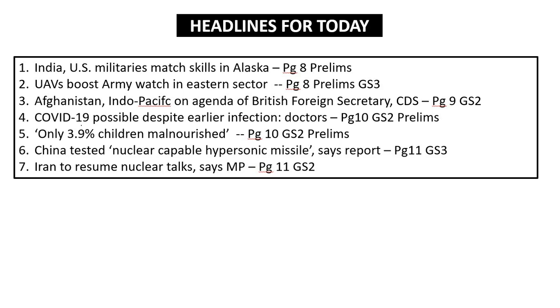Only 3.9% children malnourished, page 10, GS paper 2, prelims. China tested nuclear capable hypersonic missile, says report, page 11, GS paper 3. Iran to resume nuclear talks, says MP, page 11, GS paper 2. These are the 7 important news articles that you need to cover from the Hindu newspaper from the perspective of UPSC CSE examinations. Now let's get started with the prelims based questions that we are going to solve, after which we will start our daily news analysis.